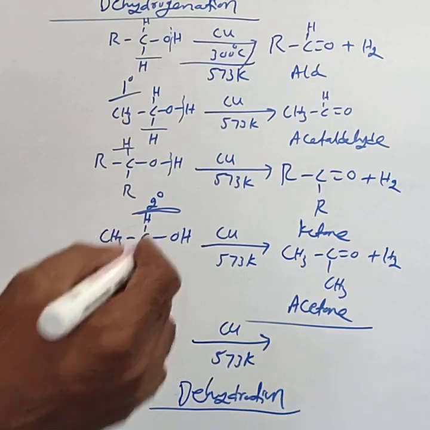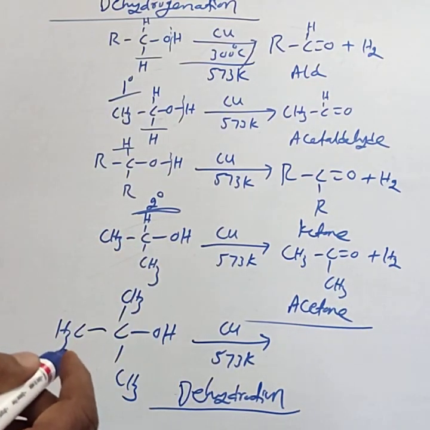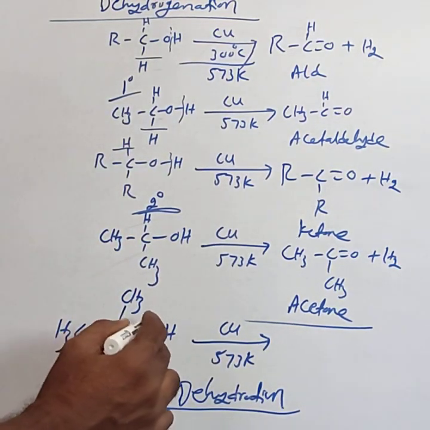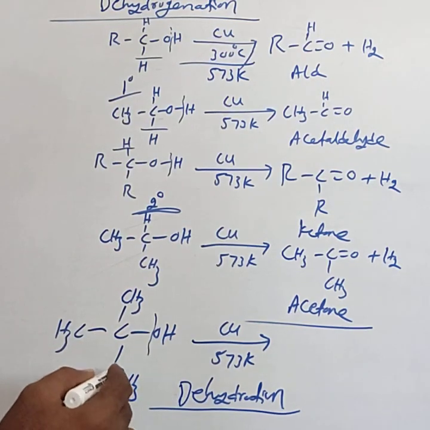Dehydration means removal of water from this carbon's OH and a hydrogen from one of the methyl